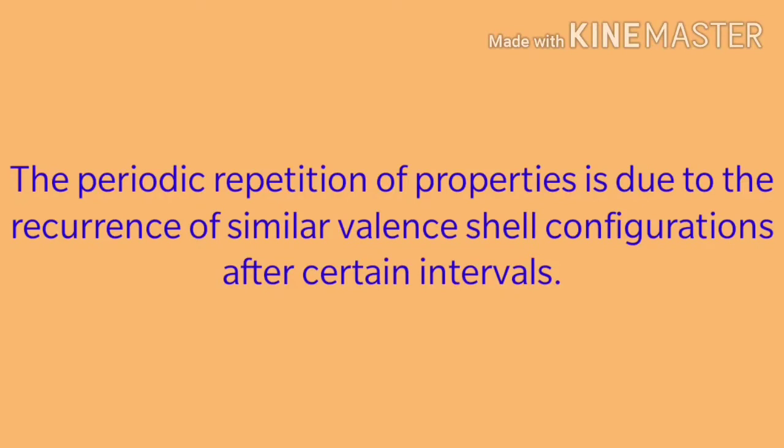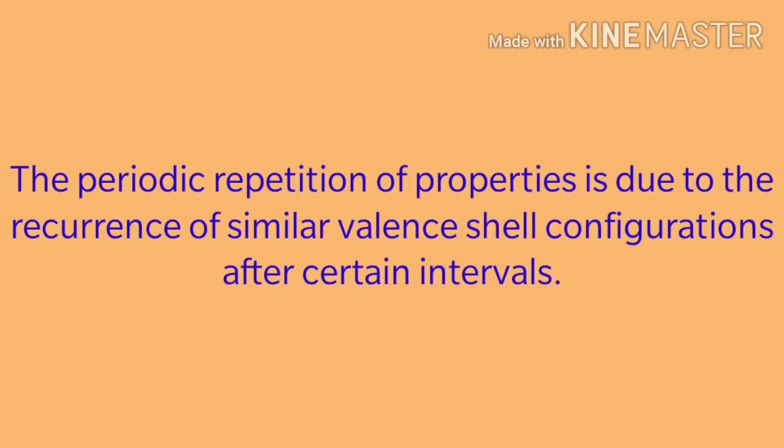So when you see the periodic table, the elements which are placed in a group have similar electronic configuration, meaning they have the same number of electrons in the outermost shell of an atom, and that's why they show similarity in their properties. Similarly, the second group elements all have two electrons in the outermost shell, and that's why they show similar properties.